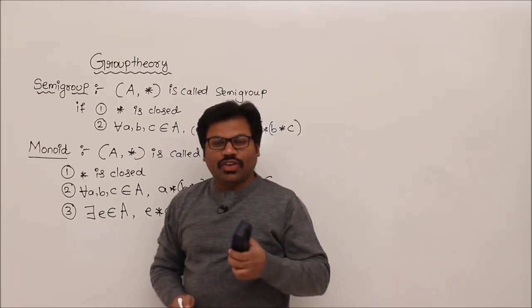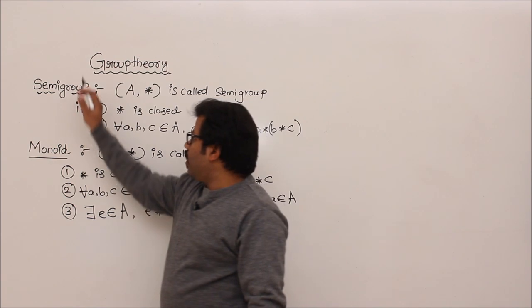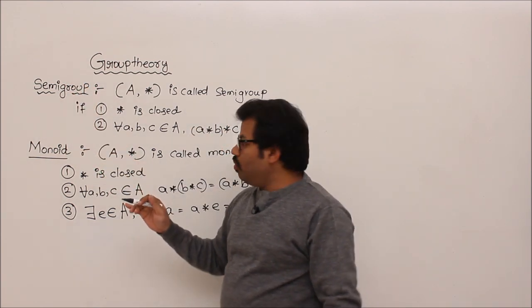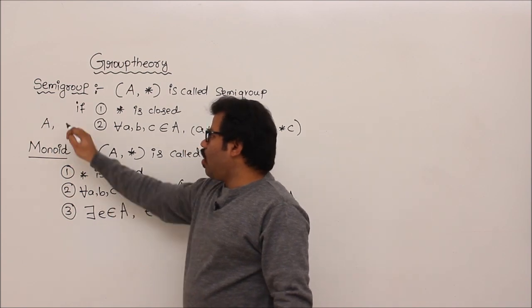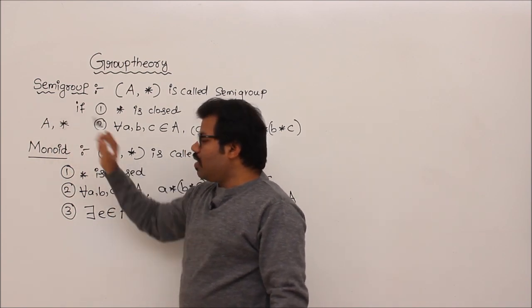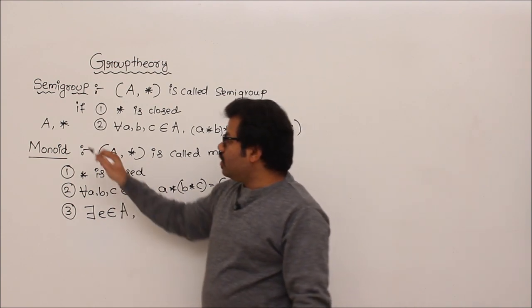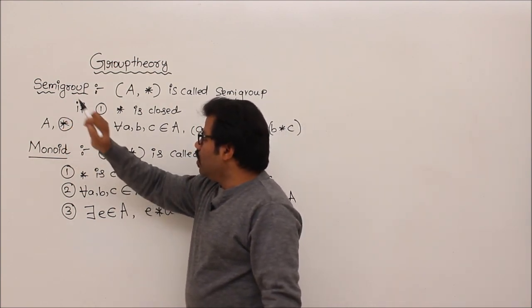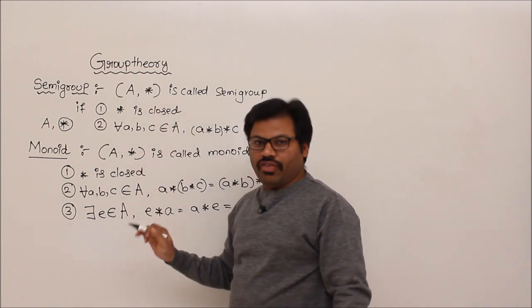Now in this lecture we are going to discuss group theory. Let us begin with semi-group. For all these, semi-group, monoid and group, we are going to use a set, let's call it A, and an operator, okay. This star is not multiplication or addition or anything, concatenation. This is an abstract operator, okay. This can be anything which satisfies the following conditions we will see.